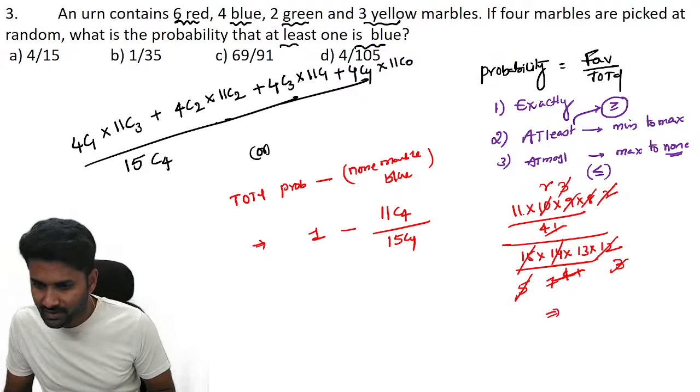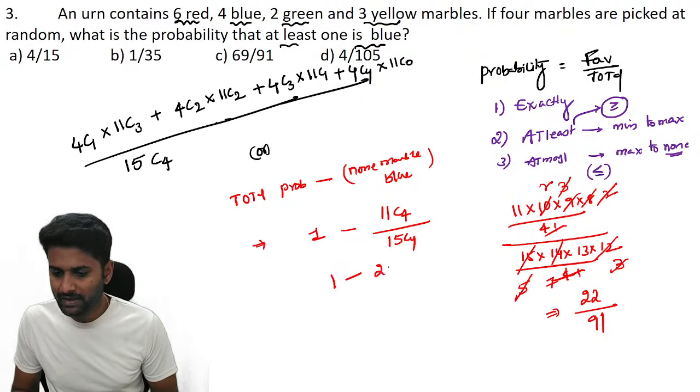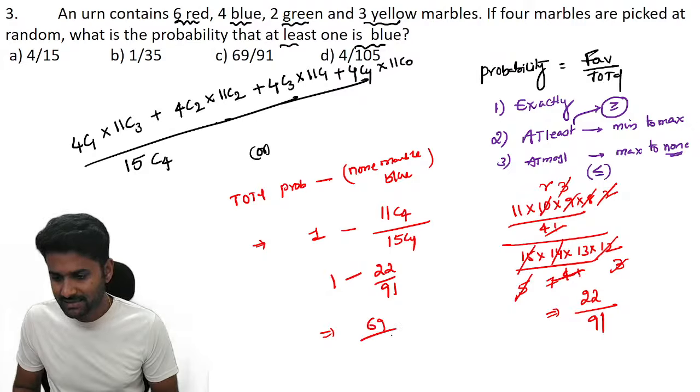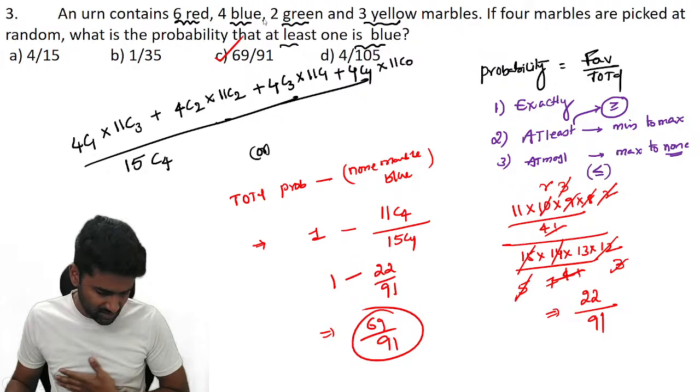See, 11 into 2 is 22 divided by 7 into 13 is 91. So 1 minus 22 by 91. Further simplification, 91 minus 22 is 69 by 91. This is the exact answer. It's not 4 by 15.